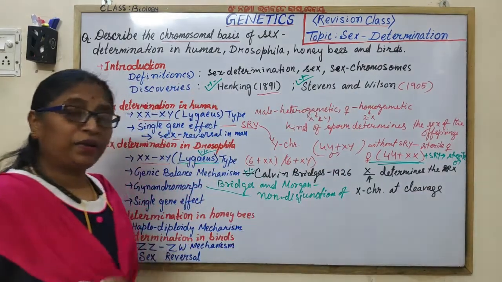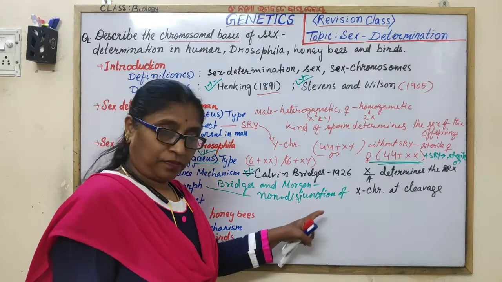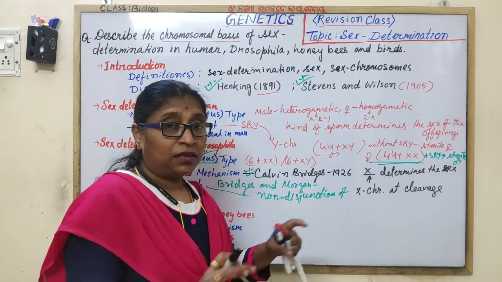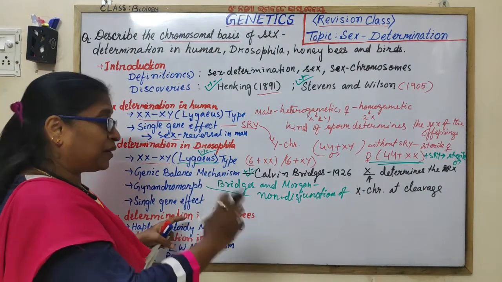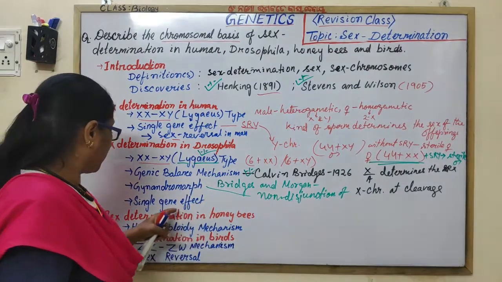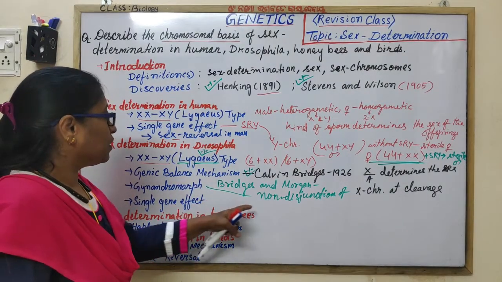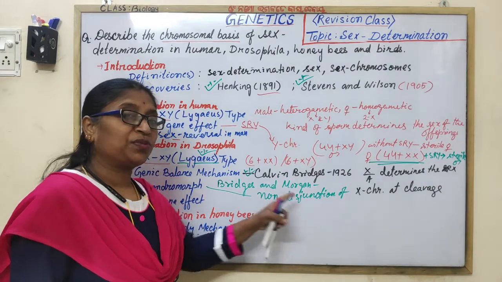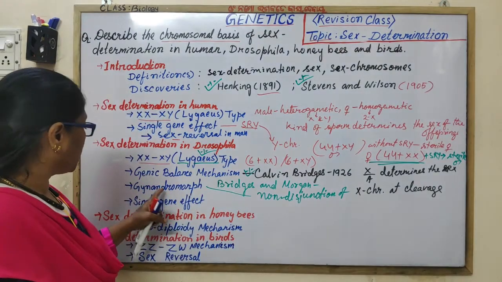In the early mitotic division of the embryo, the primary mitotic division, that is cleavage, if non-disjunction of the X chromosome occurs, then gynandromorphs develop.